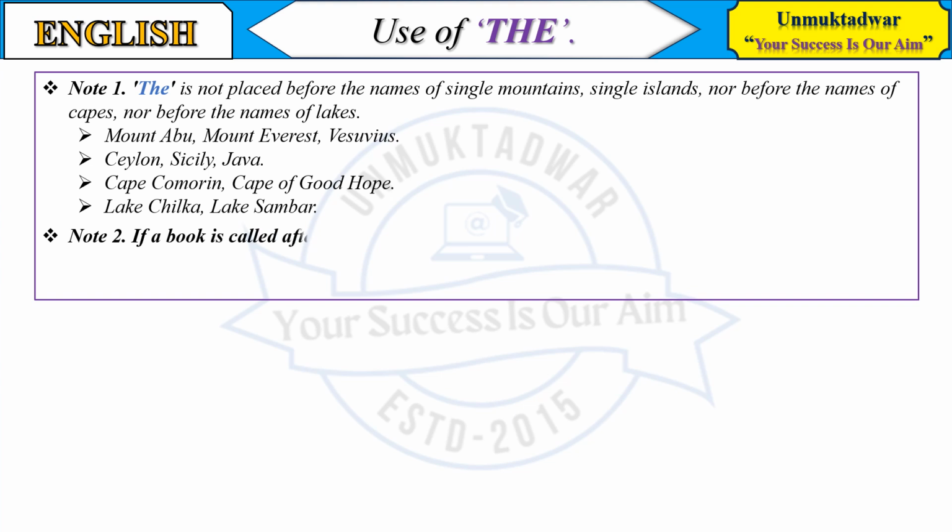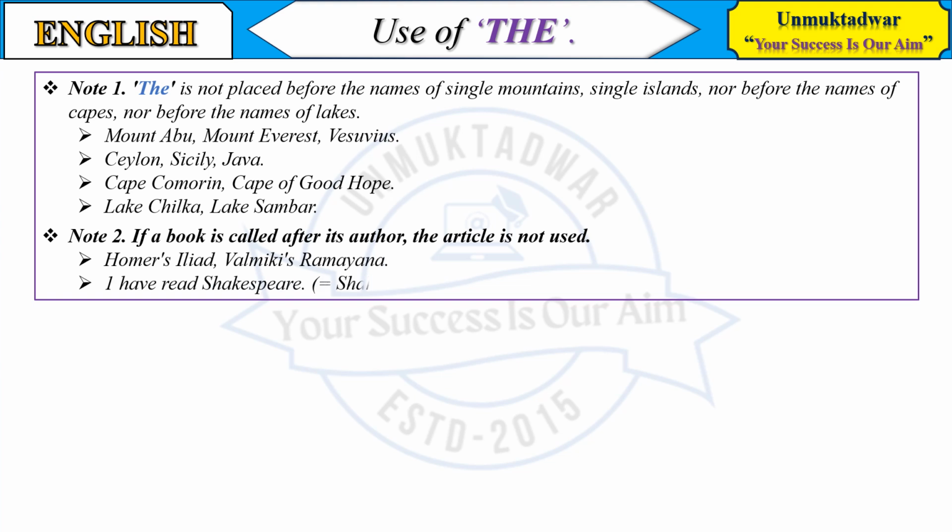Note 2. If a book is called after its author, the article is not used. Homer's Iliad, Valmiki's Ramayana. I have read Shakespeare is equal to Shakespeare's books.